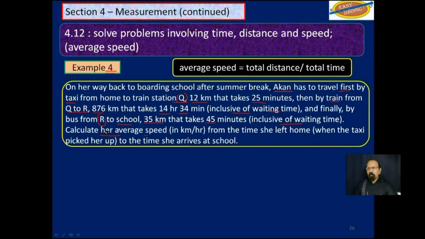Calculate her average speed in kilometers per hour from the time she left home when the taxi picked her up there to the time she arrives at school.